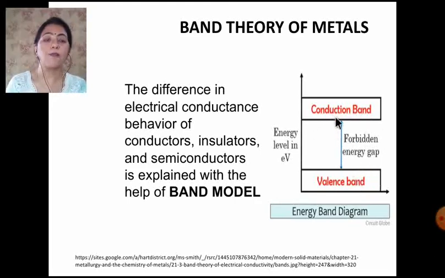You have to understand all these terms to explain the behavior of the conductors, insulators and the semiconductors. The difference in the electrical conductance behavior of the conductors, insulators and semiconductors is explained with the help of the band model. So now let me explain what this band model is and what these bands are.